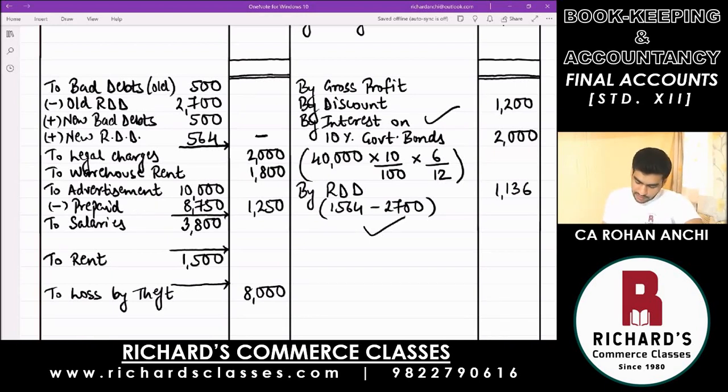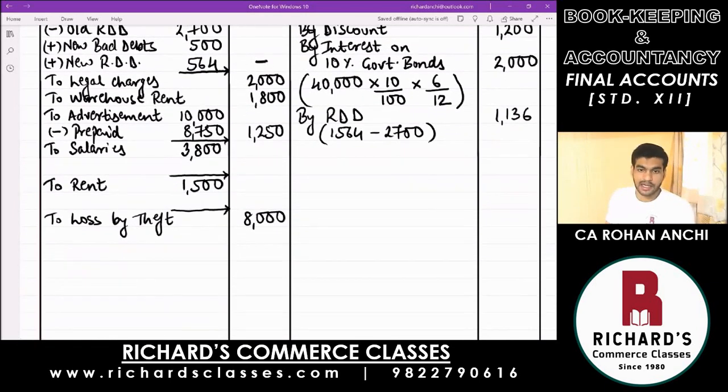Okay, two effects are done of RDD, and point number 3 and 4 both have been completed. Now point number 5 and 6, that is very simple. We have been doing that in every question. Let's take one by one. Firstly, point number 5, outstanding expense. They're talking about rent and outstanding. You know that the expense has not yet been paid, not yet recorded, which means you have recorded it at a lesser amount. Now increase it.